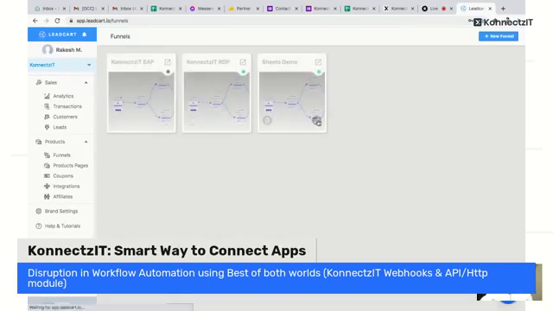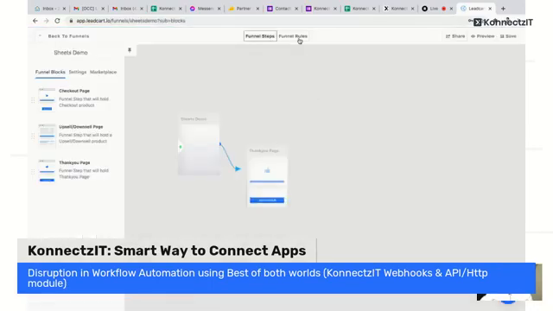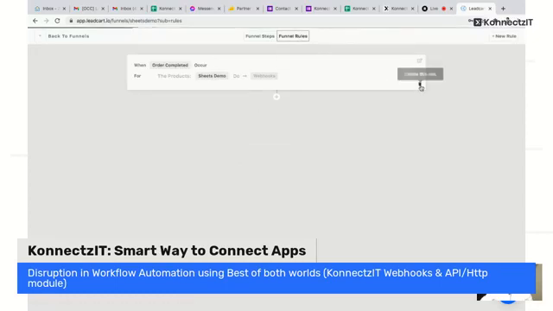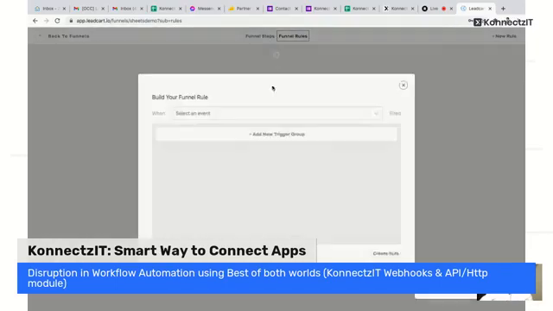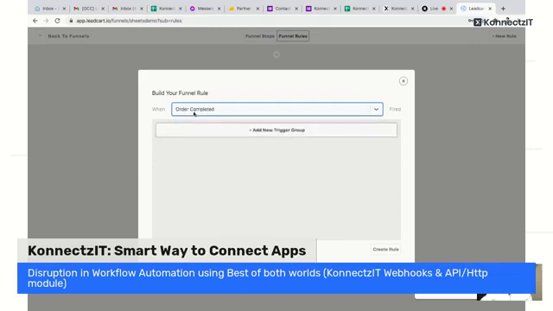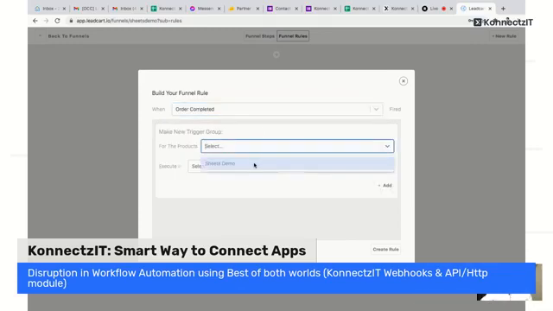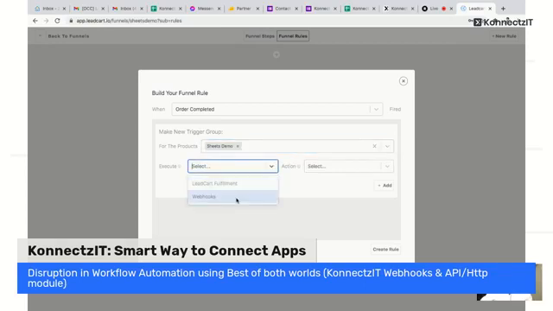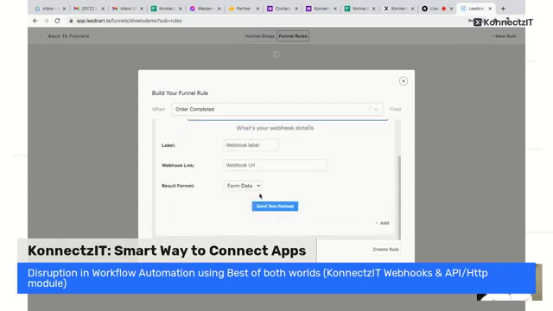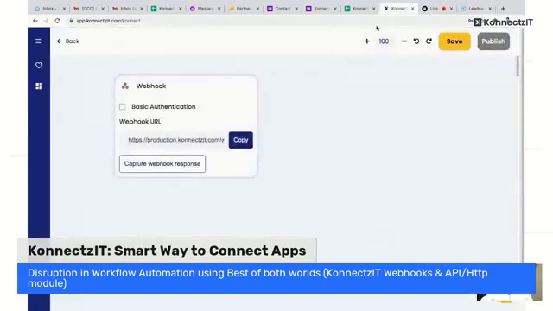You have to go to the funnel and funnel rules. So add webhook. In a similar way, you will be selecting the trigger, when the trigger is happening, and you have to select the option as webhook, and you can label the webhook and paste the webhook URL you got from Connexit and select JSON format. Before clicking on send test payload, you have to click on capture webhook response. So you can see that.